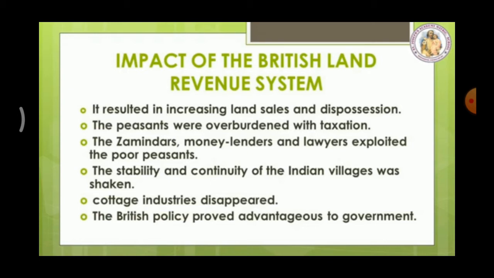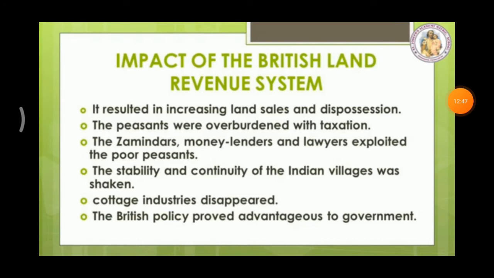The zamindars, moneylenders and lawyers exploited the poor peasants. The stability and continuity of the Indian villages was shaken. There was no stability. Cottage industries disappeared. The British policy proved advantageous only to the government and a privileged section of society at the cost of the cultivators who were the rightful owners of their land.